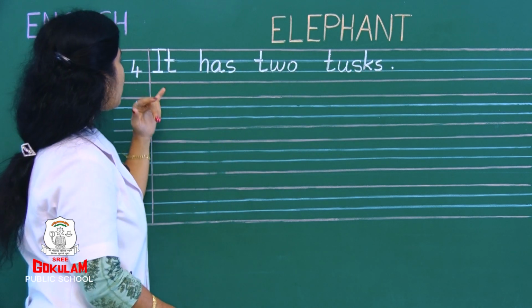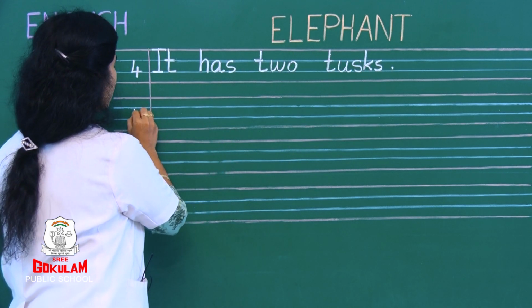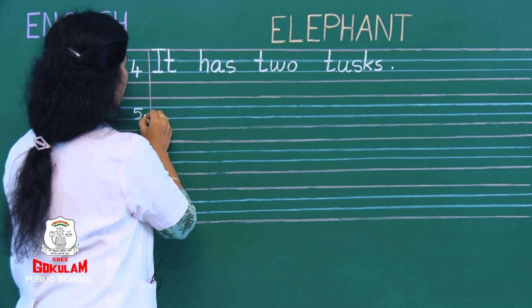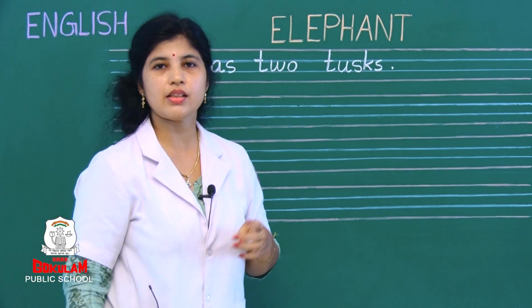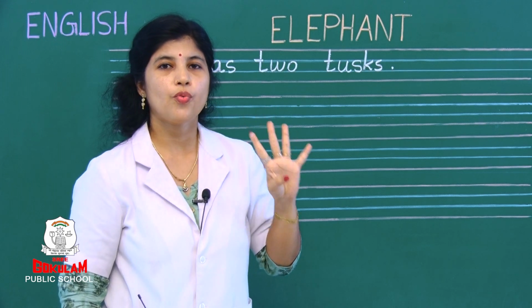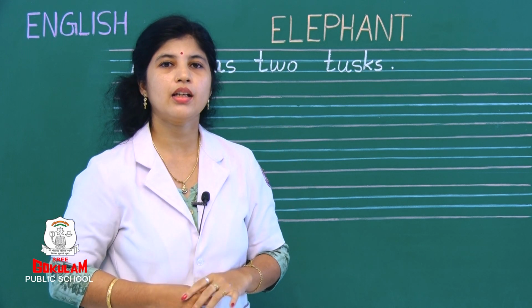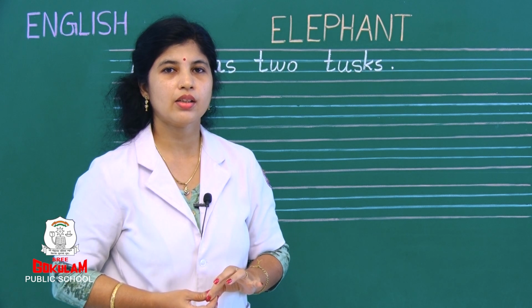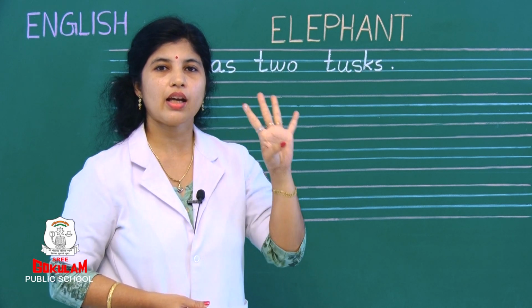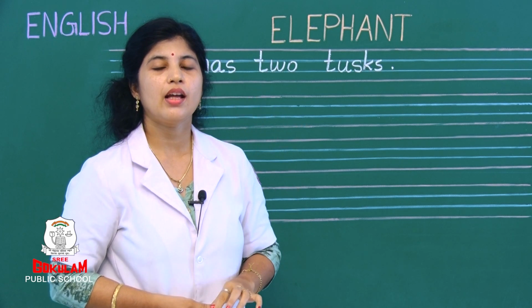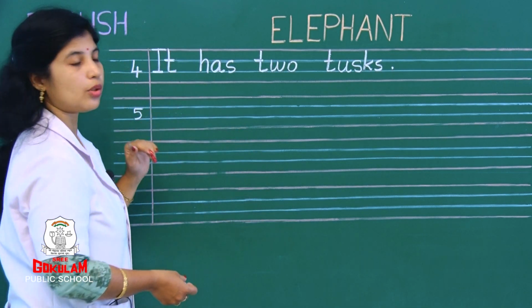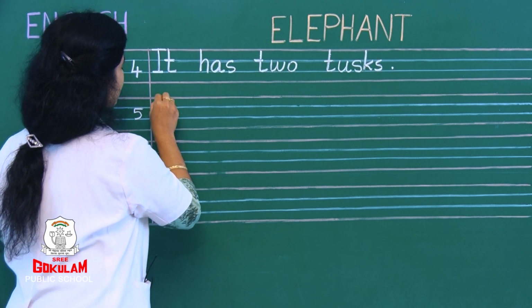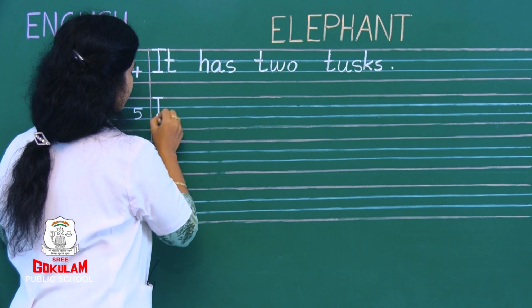Right? Now, after 4, what is the next? It is number 5. So, what is the next sentence we should write? And then the next sentence? It has 4 legs like pillars. Right? What is the next sentence? It has 4 legs like pillars. So, next line you should begin. You should write it.